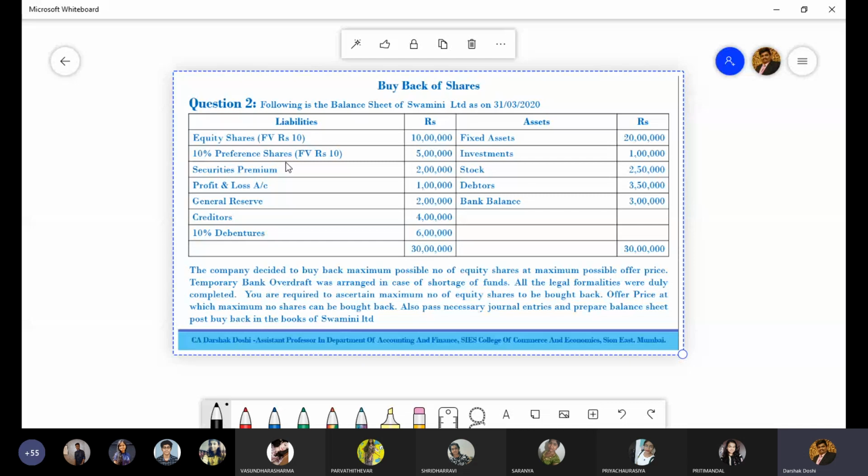The company decided to buy back maximum possible number of equity shares. That means the question is not giving you how many shares will be bought back, and the question is also not giving you the offer price. We have to calculate that. Temporary bank overdraft was arranged in case of shortage of funds. That means if the bank balance is less than the amount payable, then they have a facility of bank overdraft.